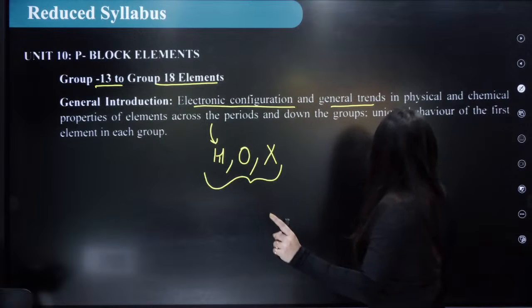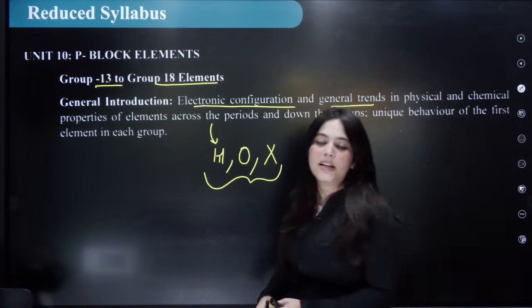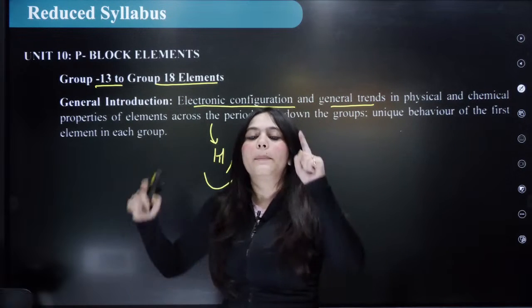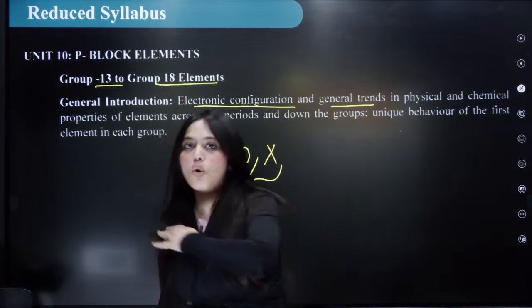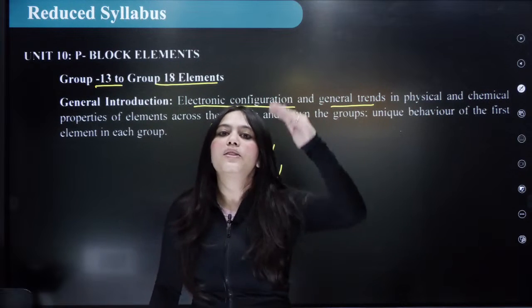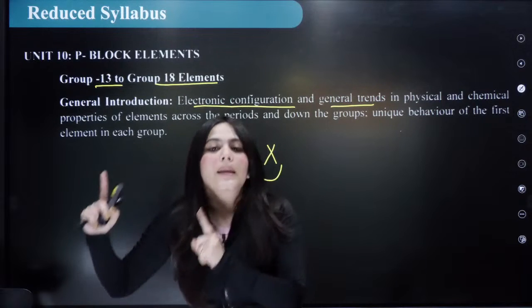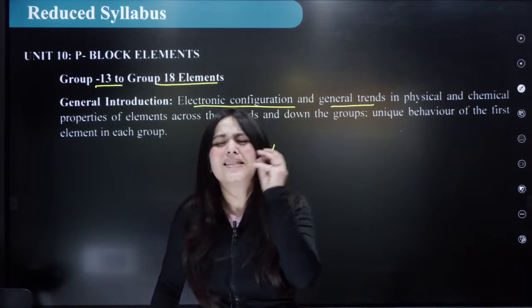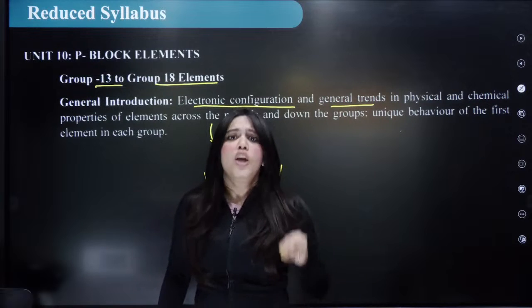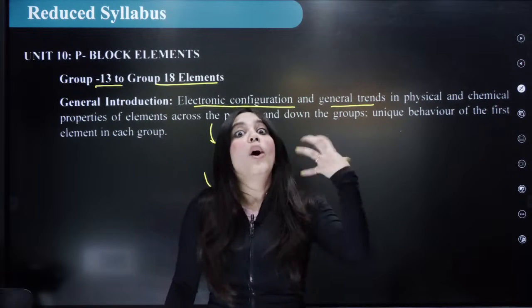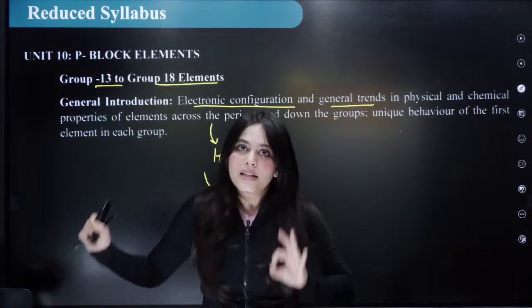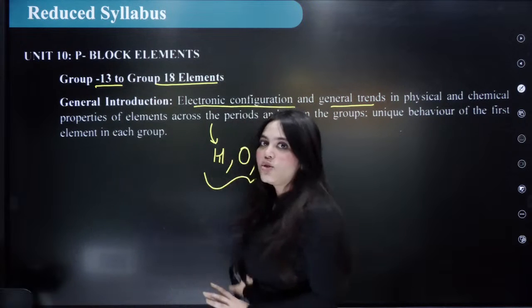And the next is the unique behavior of the first element in each group. In the P block elements, the first row is what? The first row is the second period. So every element of the P block in the second period has some anomalous properties. What are the reasons for that? What are their properties? All this is in your course. It is very much reduced.